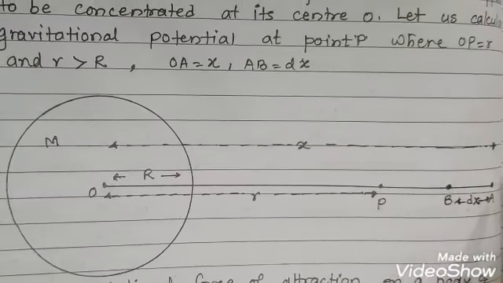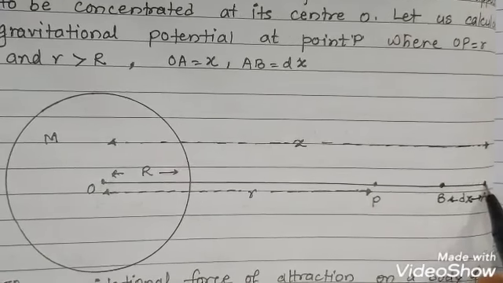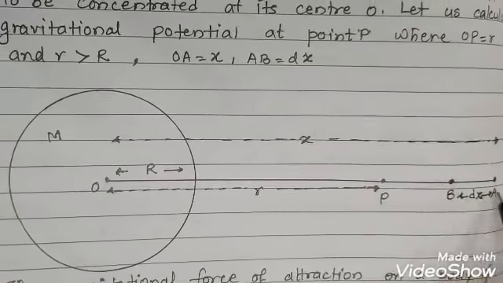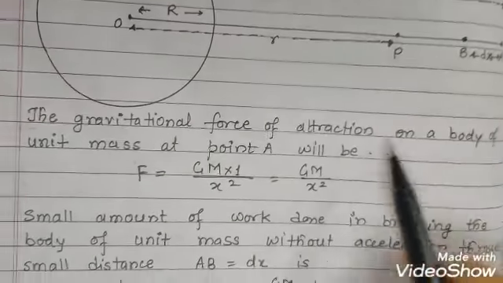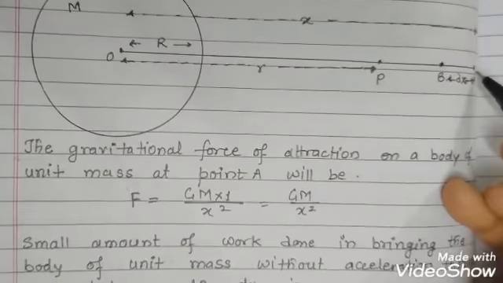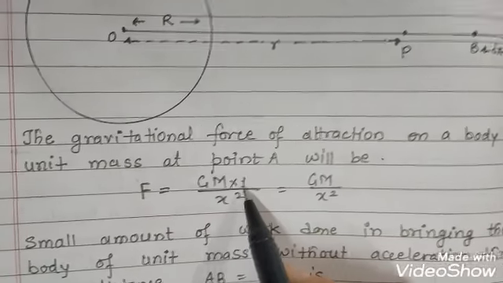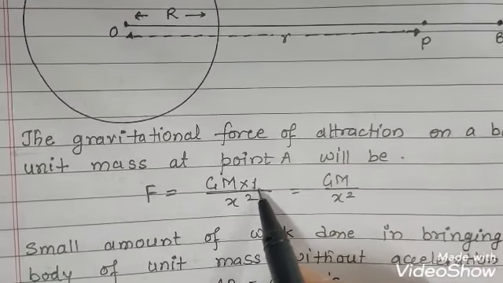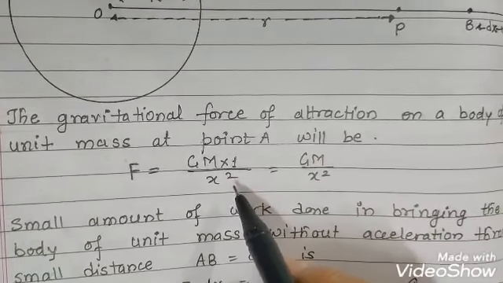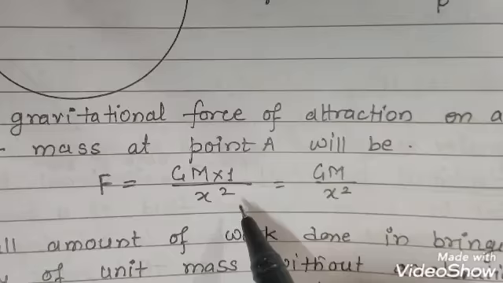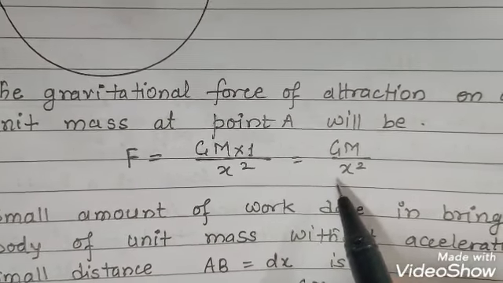So first of all, we'll calculate the work done to bring the object from point A to B. This is the distance dx. The gravitational force of attraction on a body of unit mass at point A is F equal to GM into 1 upon x square, so in place of mass we write 1. This is equal to GM upon x square.